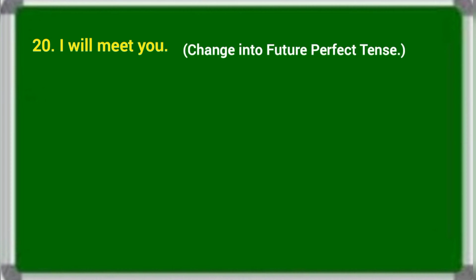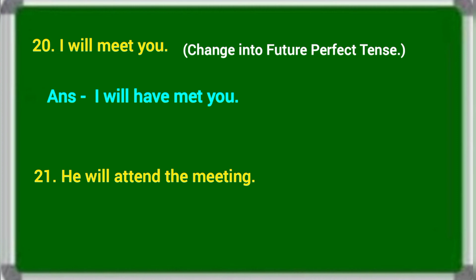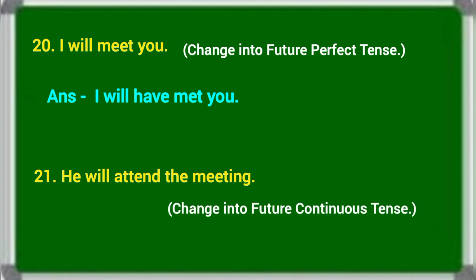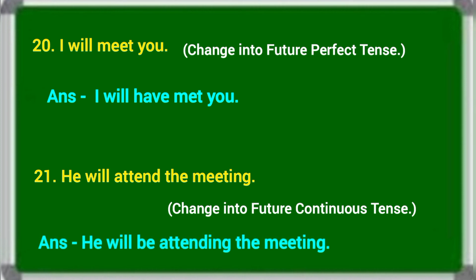Next sentence, I will meet you. Change into future perfect tense. The sentence is given in simple future tense. Will plus V1. You have to change into future perfect. In future perfect, will have plus V3 is taken. So the answer is I will have met you. Then next sentence, he will attend the meeting. Change into future continuous tense. In future continuous tense, shall or will plus be plus ing form of verb is taken. Here the answer is he will be attending the meeting.